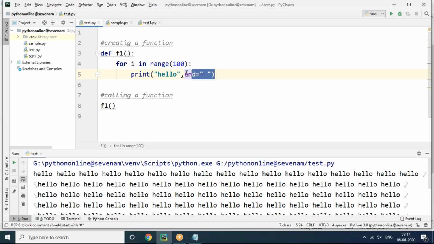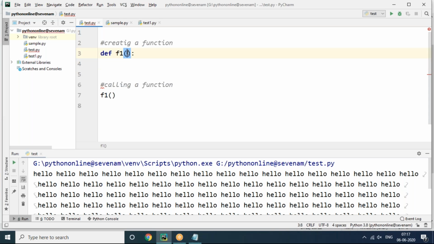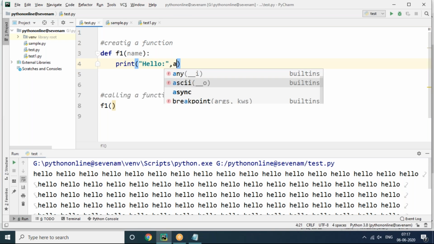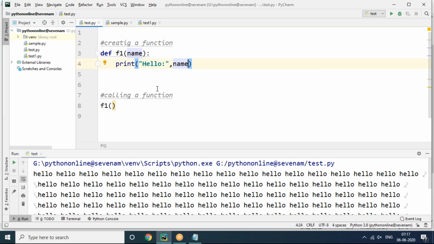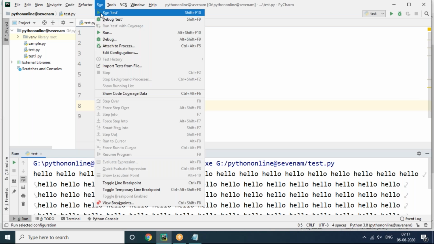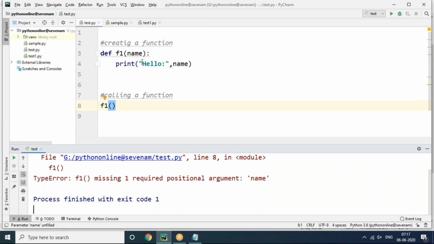Suppose my requirement is, here I'm giving a parameter called name. I want to say something to the user, print hello. I want to say it to whom? To name. So compulsorily, while calling the function it will expect the name parameter, but you are not supplying the parameter. You know that very well: when we call a function that has a parameter, that parameter value must be specified. But here you can see f1 missing one required positional argument: name. Name is missing here, so you need to pass the function the name.